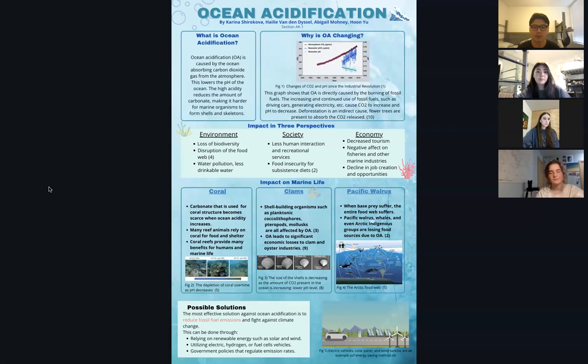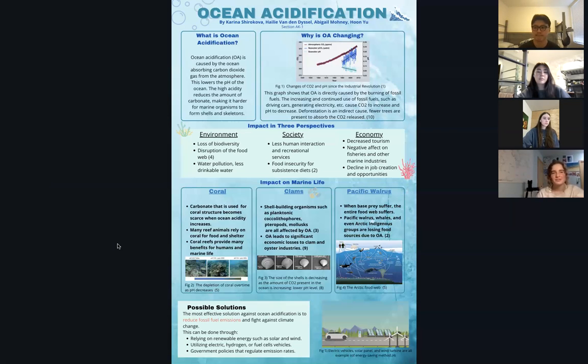And a lot of people who like to consume oysters and clams have less opportunity to do so. As you can see in the picture, the size of the shells is decreasing as the amount of CO2 in the ocean is increasing because there's a lower pH level. As we have explained earlier, lower pH means higher acidity, and that reduces the amount of carbonate, making it harder for shell formation.